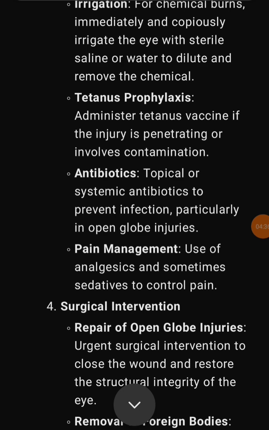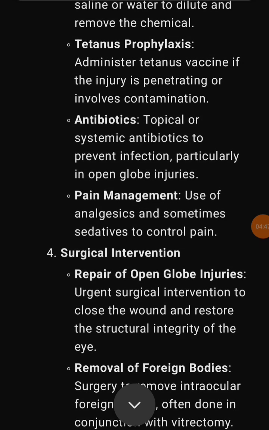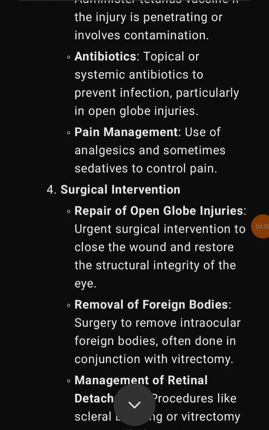Antibiotics. Topical or systemic antibiotics to prevent infection, particularly in open globe injuries. Pain management. Use of analgesics and sometimes sedatives to control pain. 4. Surgical intervention. Repair of open globe injuries. Urgent surgical intervention to close the wound and restore the structural integrity of the eye.